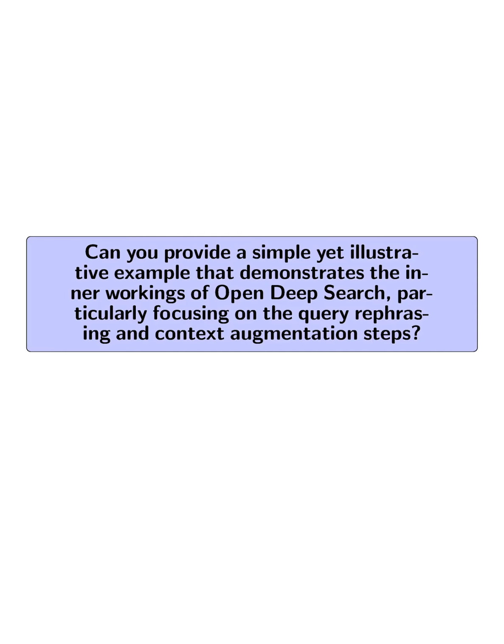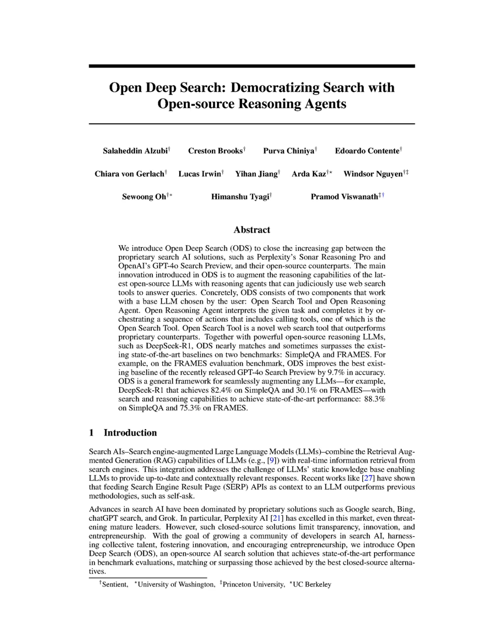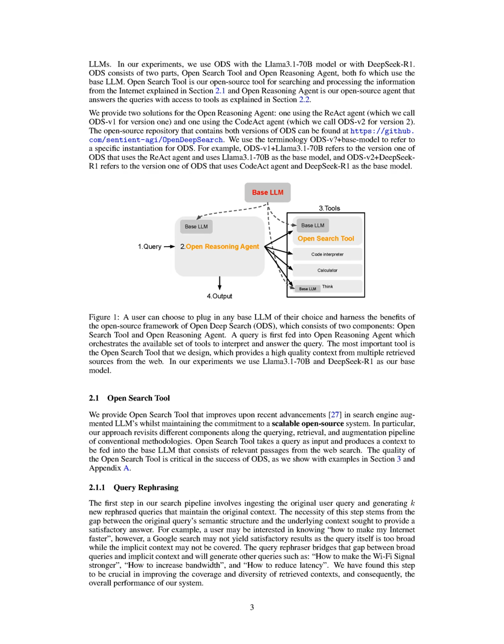Can you provide a simple yet illustrative example that demonstrates the inner workings of Open Deep Search, particularly focusing on the query rephrasing and context augmentation steps? An illustrative example of ODS in action can be seen in the query rephrasing and context augmentation steps. For instance, if a user inputs the query, "How to make my internet faster," the query rephrasing component generates alternative queries such as, "How to make the Wi-Fi signal stronger," and "How to reduce latency." This rephrasing helps bridge the gap between the user's broad query and the specific context needed for a satisfactory answer.